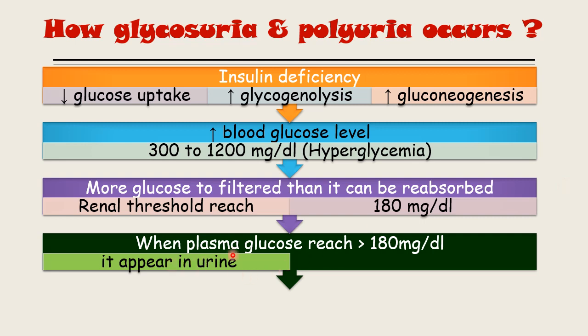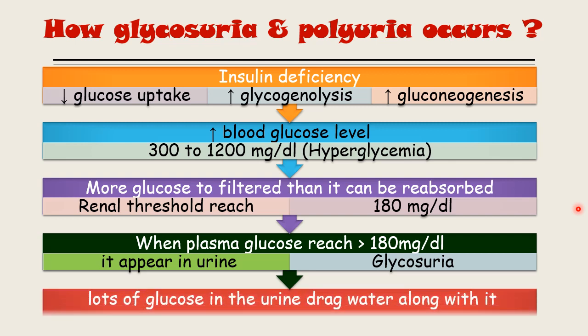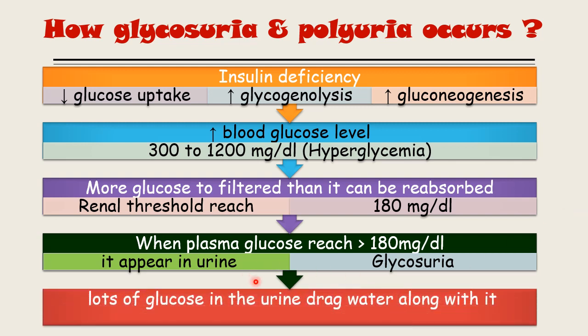And once the glucose appears in the urine, that condition is known as glycosuria. So once the glucose level crosses this point, 180 milligram per deciliter, glucose will ultimately appear in the urine. And as we know that glucose is an osmotically active particle, so lots of the glucose in the urine will drag water along with it. Once the water also increases inside the urine, it is known as osmotic diuresis.